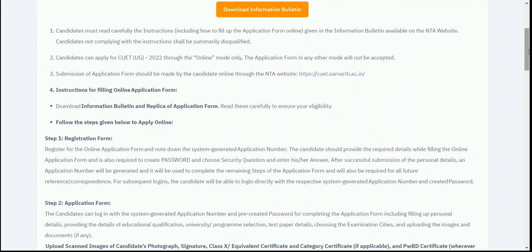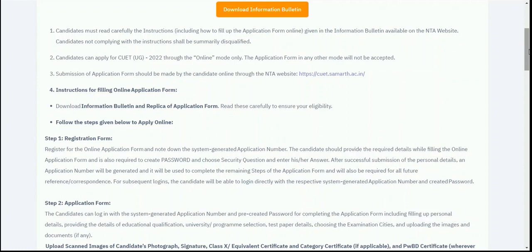because once you enter the details in your application and submit that application after paying the fee, no details can be changed or altered. So you need to make sure that you fill all the details correctly and carefully. We'll go one by one with all these guidelines. The first guideline itself says that you need to read all the instructions carefully and fill the form accordingly.